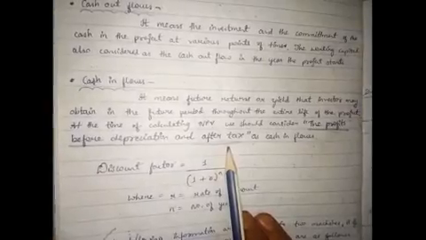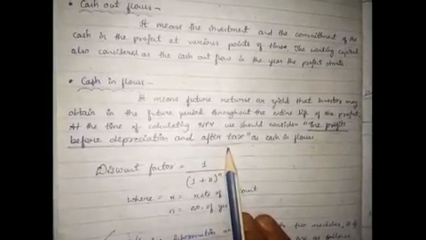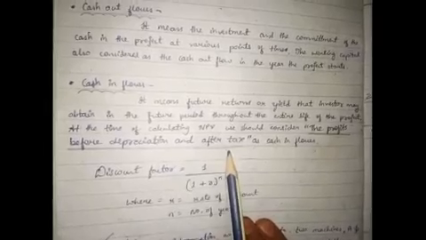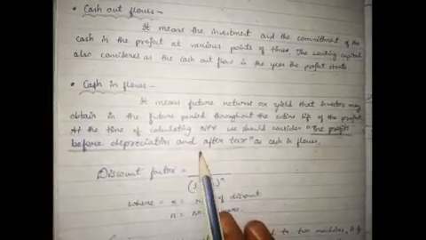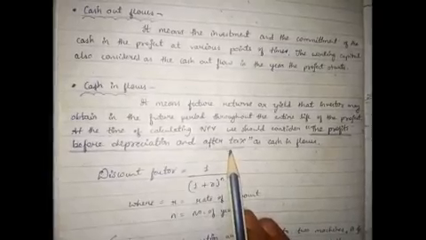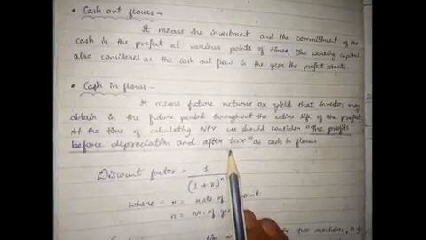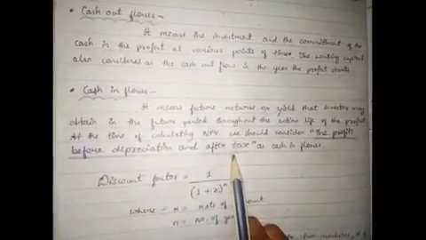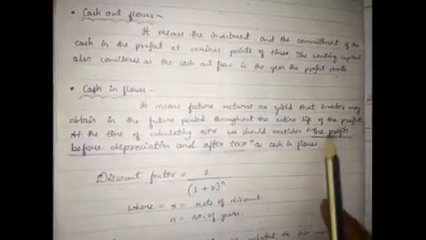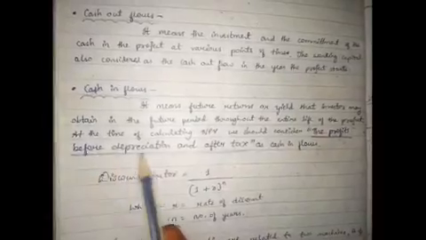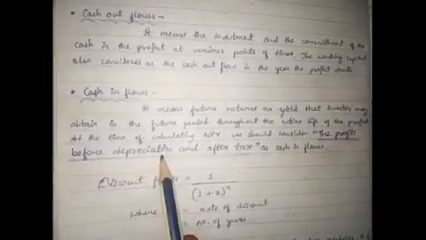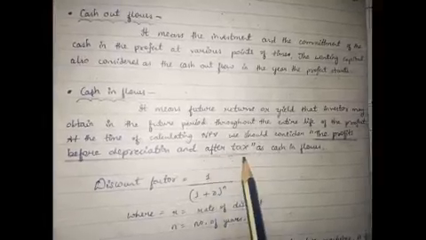At the time of calculating PBP, we used to consider the profit before depreciation and after tax. The same profit we should consider here also. The profit we consider to calculate PBP and NPV is the same. Here also we consider the profit before deducting the depreciation, and after deducting the tax,